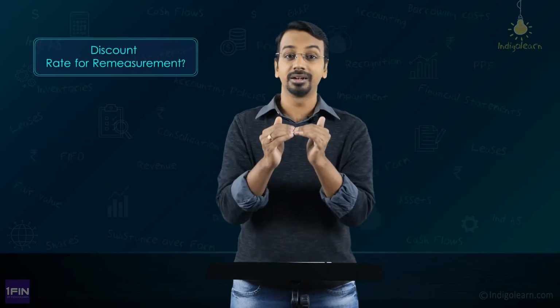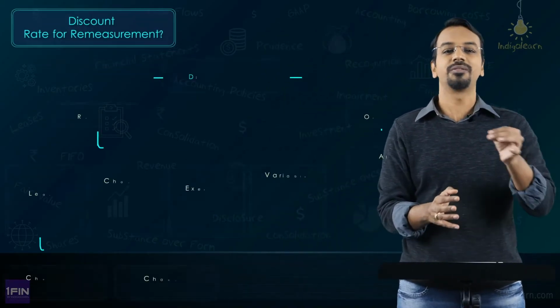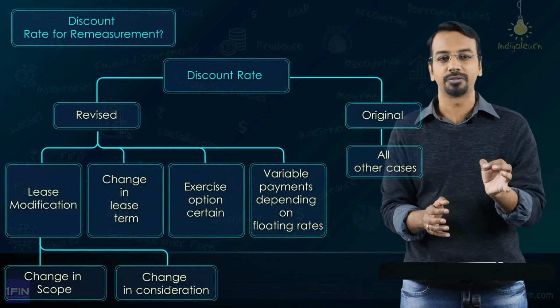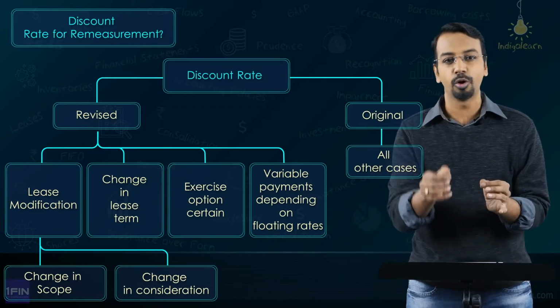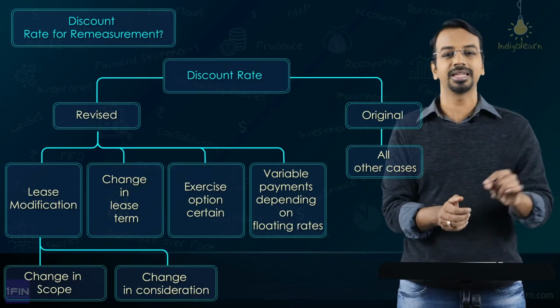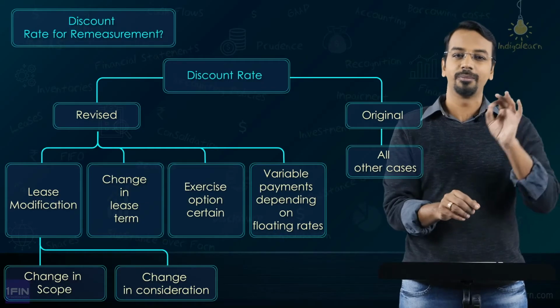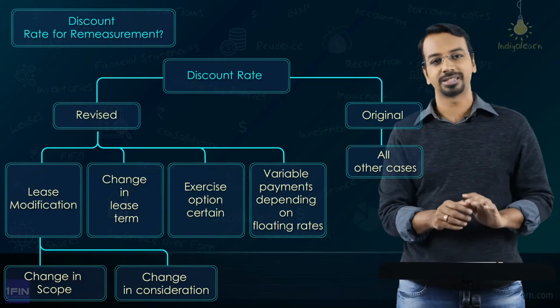When you are looking at the remeasurement, do we need to use the original discount rate or the revised discount rate? Now, when do we use the revised discount rate? First, if it is a lease modification, means there is either a change in scope or consideration which is not a part of original terms and conditions. If that is the case, then you will use the revised discount rate. So, whenever there is a lease modification, blindly you can use the revised discount rate.